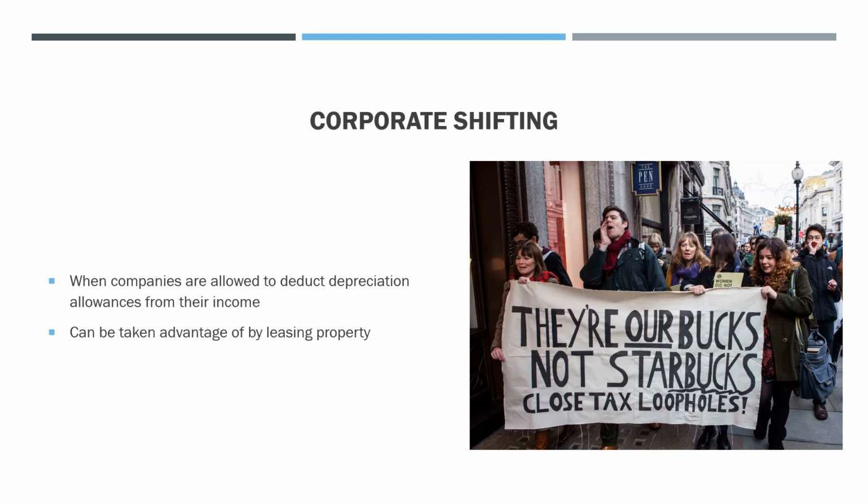Corporate shifting is when companies are allowed to deduct depreciation allowances from their income, and a lot of times this can be taken advantage of by companies leasing out either a vehicle or a property. That way they can enjoy the benefits of reducing the tax burden.